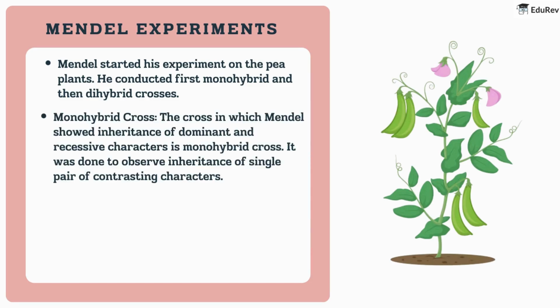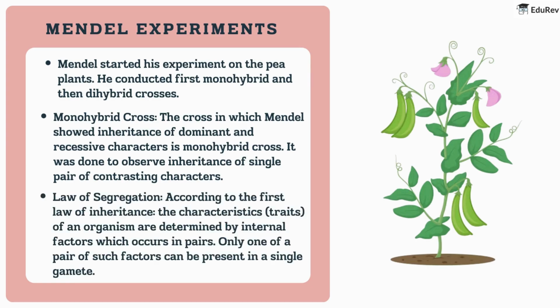Monohybrid cross. The cross in which Mendel showed inheritance of dominant and recessive characters is monohybrid cross. It was done to observe inheritance of a single pair of contrasting characters. Law of segregation. According to the first law of inheritance, the characteristics, traits, of an organism are determined by internal factors which occur in pairs. Only a pair of such factors can be present in a single gamete.